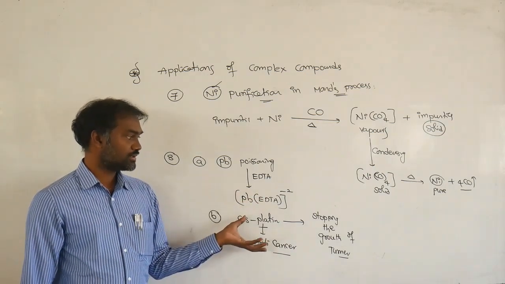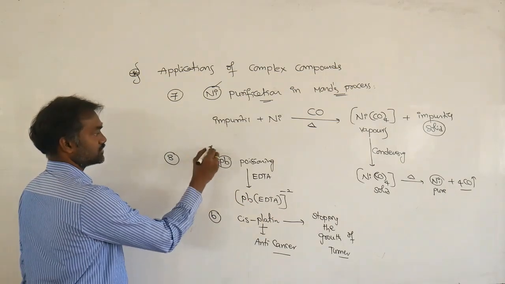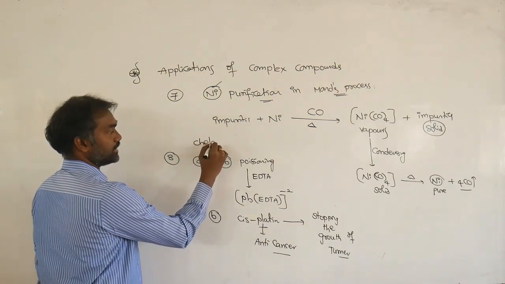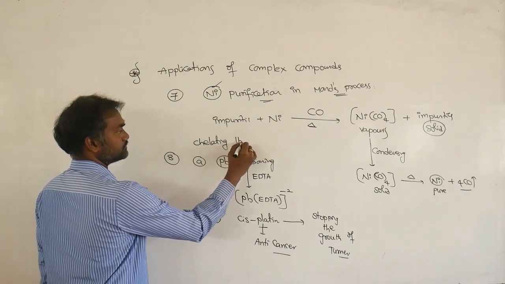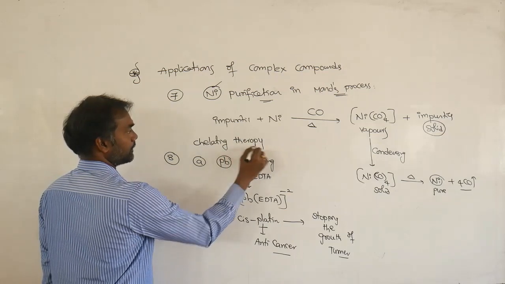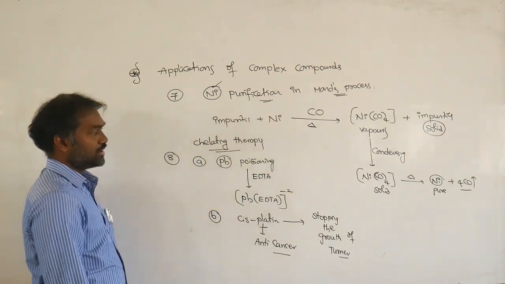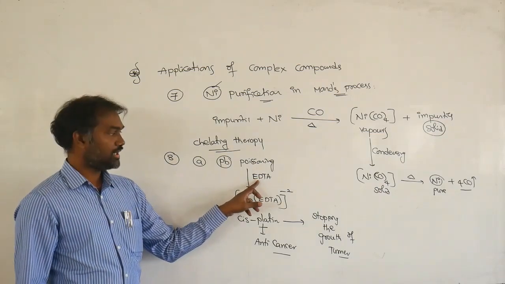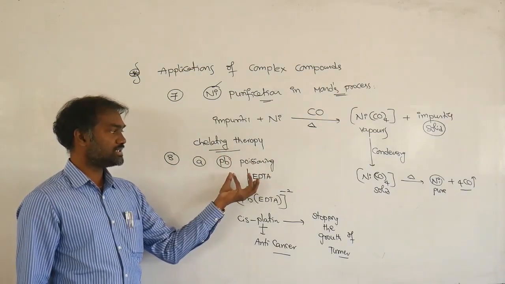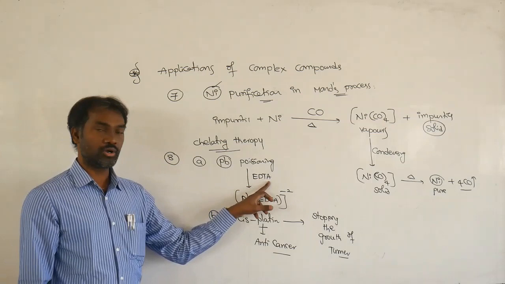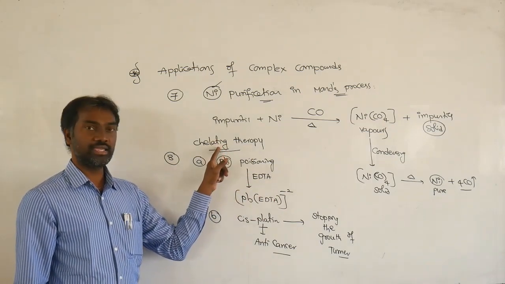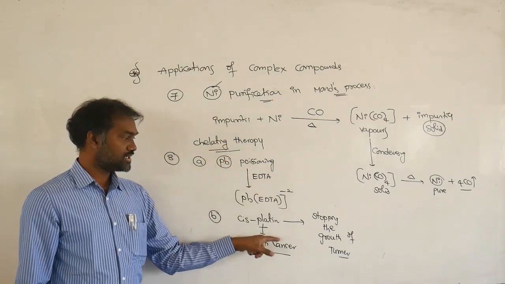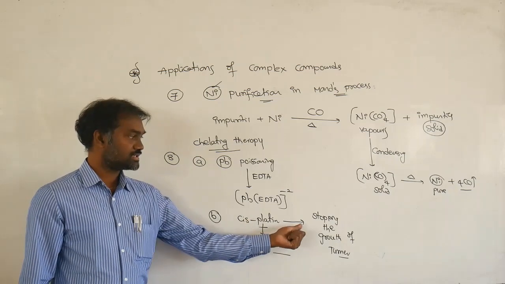So these are chelating therapy. It means polydentate ligands: one metal is surrounded by so many donors, and then you get a chelating structure. So by using chelating formulas, these are useful.